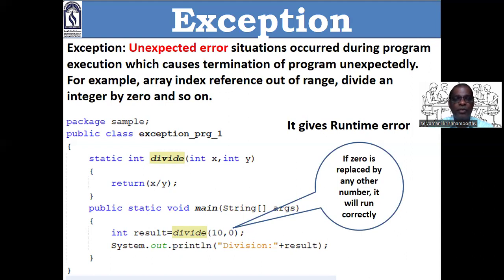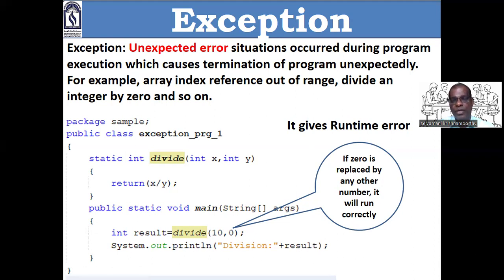We cannot check with all values. Randomly we are checking. We create one program and test it with random values. When we give a specific value as input and the problem occurs, our program doesn't work fine, then it is said to be an unexpected error. For example, array index out of range, dividing an integer by 0, and so on. What do you mean by array index out of range?